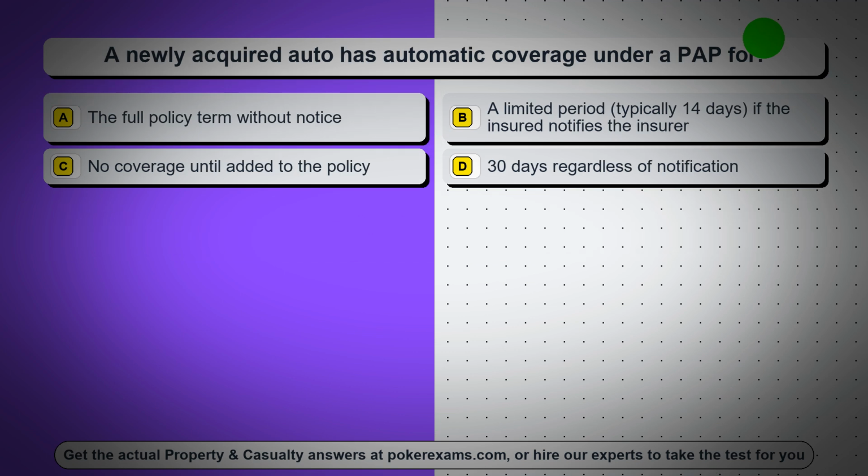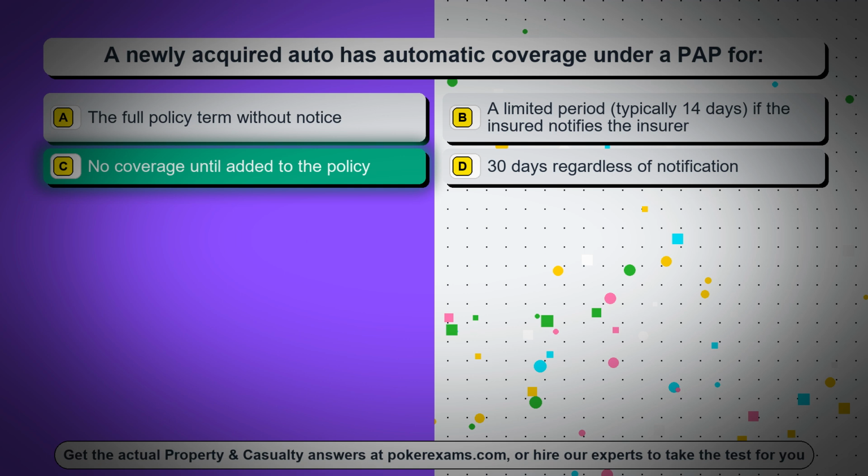Question 11. A newly acquired auto has automatic coverage under a PAP for: option A, the full policy term without notice. Option B, a limited period, typically 14 days, if the insured notifies the insurer. Option C, no coverage until added to the policy. Option D, 30 days regardless of notification. The correct answer is option C, no coverage until added to the policy.